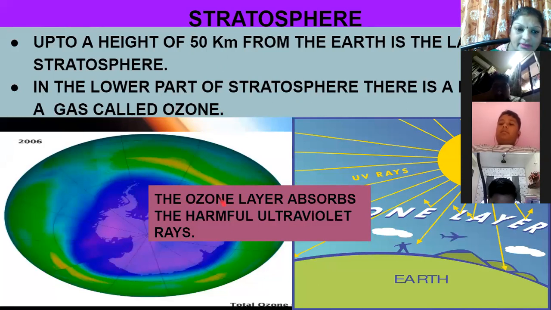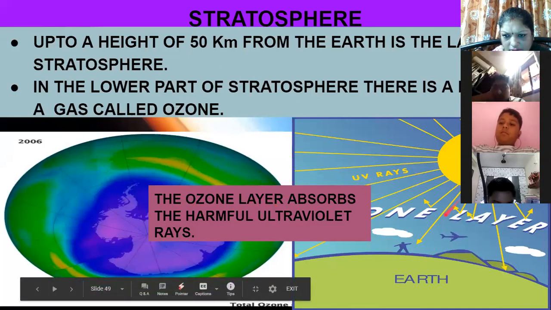Now, what does this ozone layer protect us from? See the picture over here. Now see, the rays of the sun are falling on the earth. This is the ozone layer. You can see here the name, ozone layer.